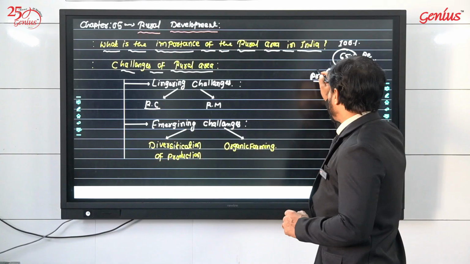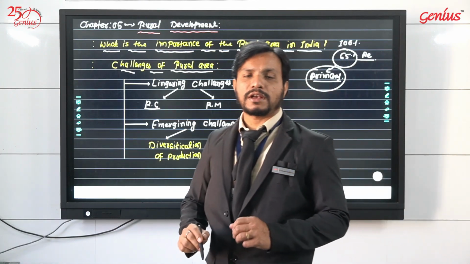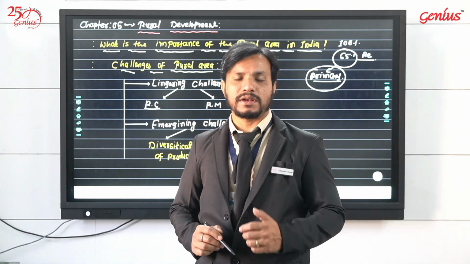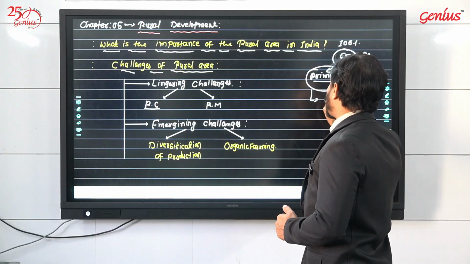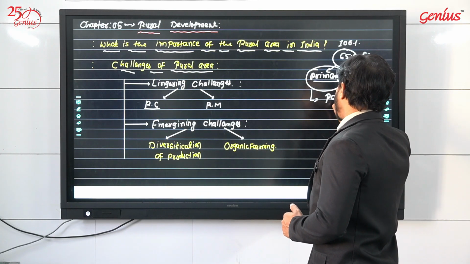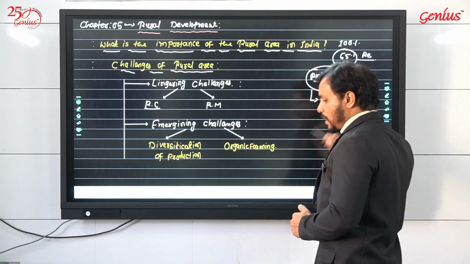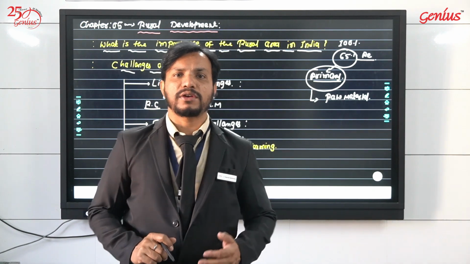These primary activities are supportive of industries, as rural people provide raw material to industries, directly or indirectly.